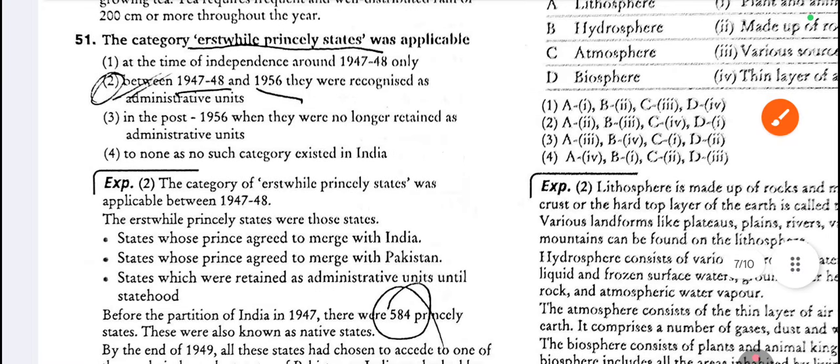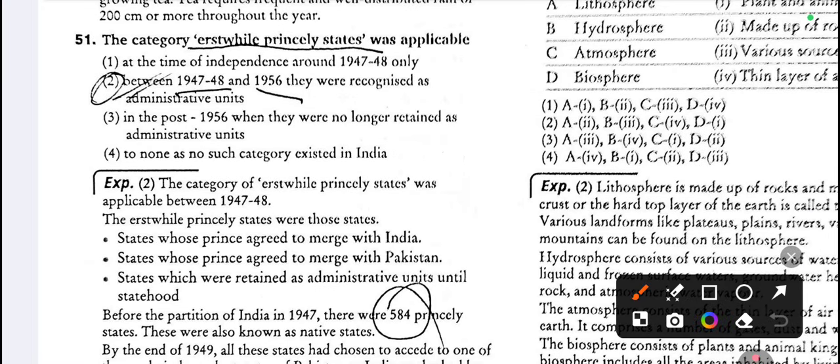51. The category Part B Princely States was applicable. Option 2. Between 1947, 48 and 56, they were recognized as administrative units. These are called Part B Princely States.